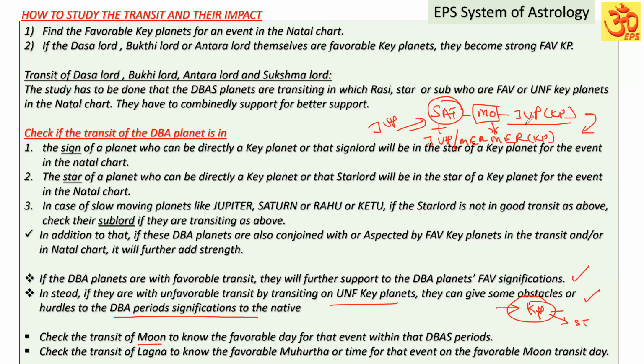Check the star lord of Saturn or Jupiter in the transit, but for that star lord, you have to look at the natal chart, so that Jupiter is in the star of a favorable key planet in the natal chart. I hope I have given better explanations, and I hope you have understood.